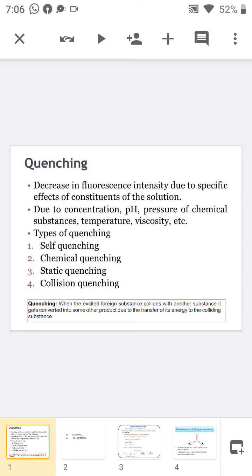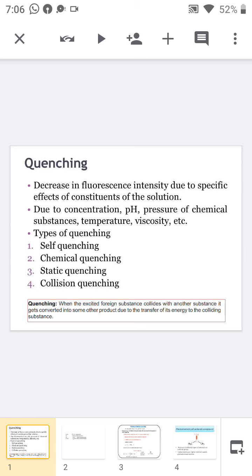There are two modes of elimination of radiation. First one is fluorescence and second one is phosphorescence. So quenching means when an excited molecule reacts with a foreign substance, it will collide with another substance and get converted into some other product other than the desired one. During this process, they will transfer their energy to the colliding substance. So this is quenching.